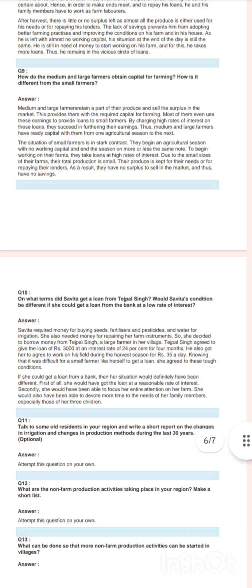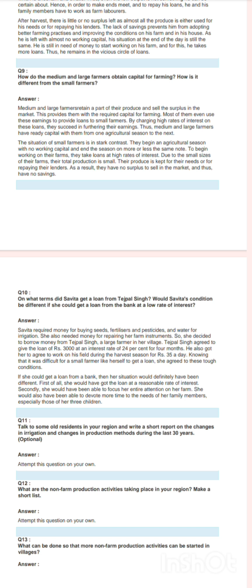How do medium and large farmers obtain capital for farming? How is it different from the small farmers? Medium and large farmers keep a part of their produce and sell the surplus in the market. This provides them with the required capital for farming.